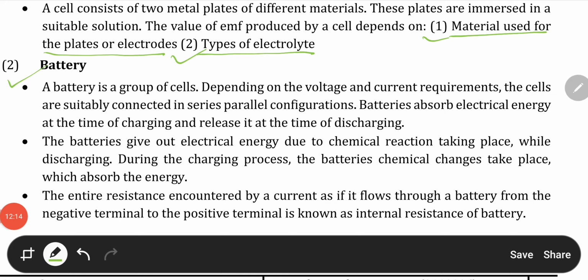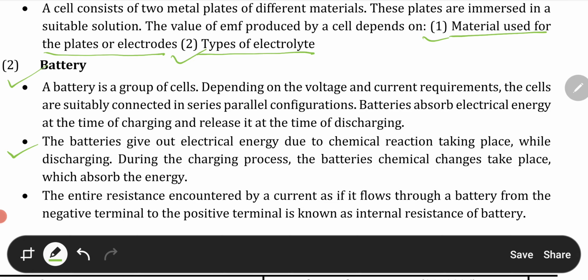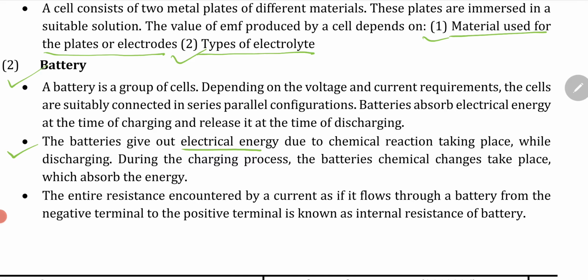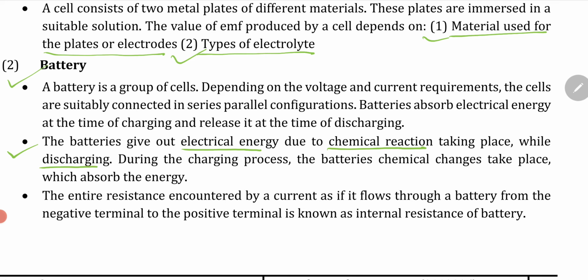Okay, so the second point says that batteries give out electrical energy due to the chemical reaction taking place. So when the battery gives electrical energy, it is due to the chemical reaction taking place inside the cell. And it is this chemical reaction which takes place during the discharging of the battery.